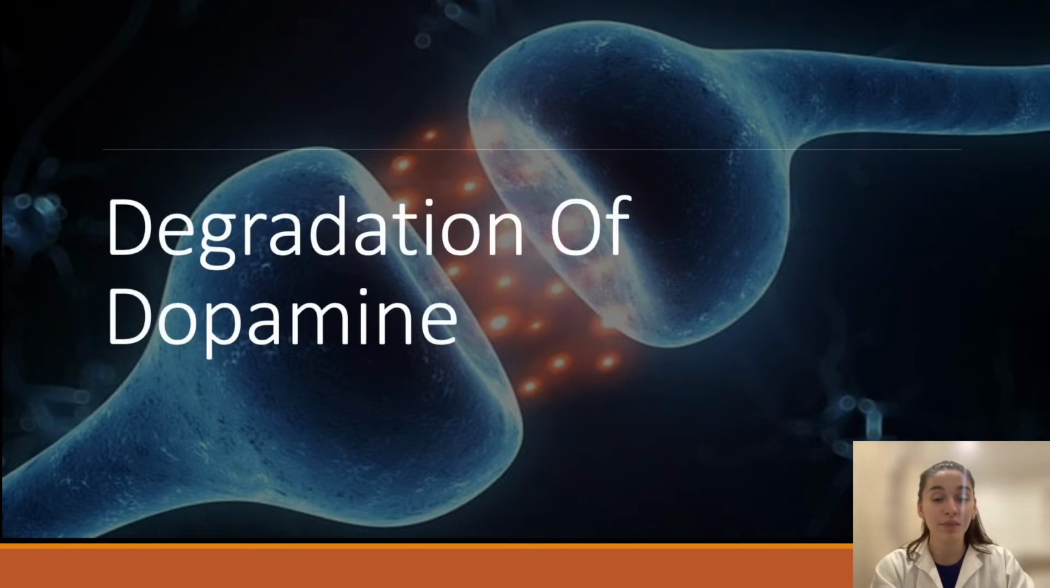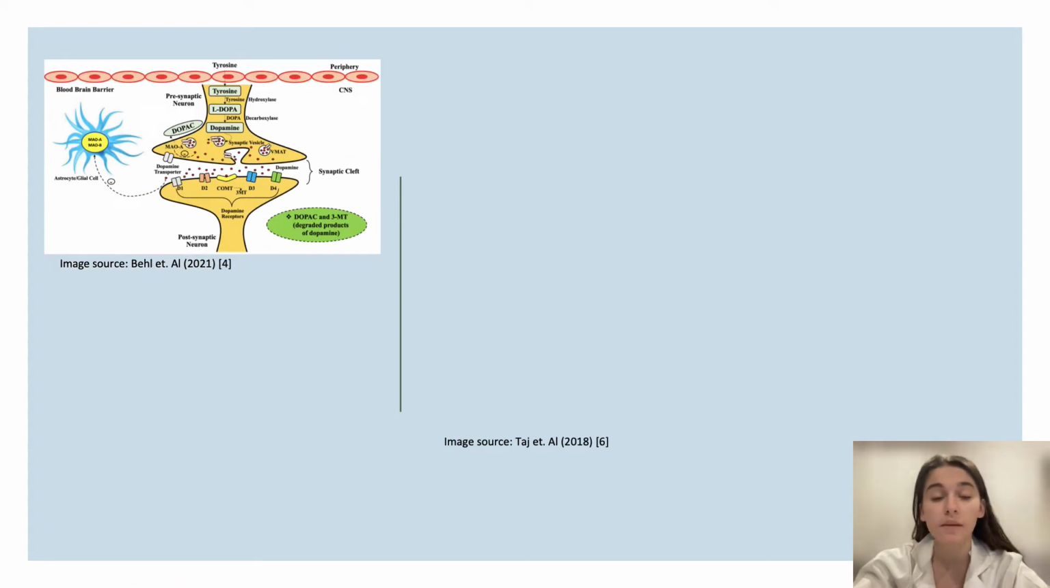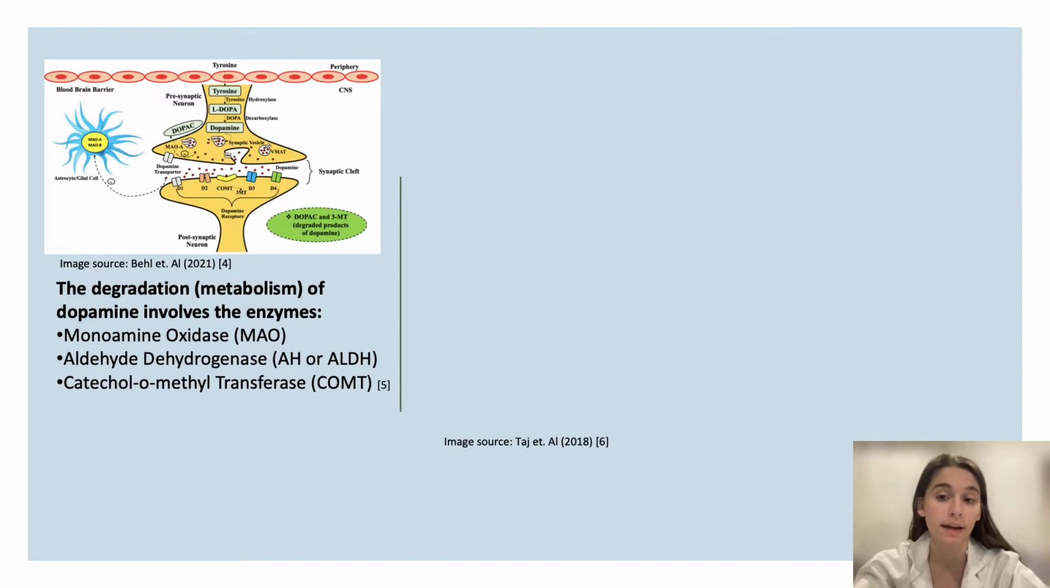Thank you, Lachlan. Like its synthesis, the degradation of dopamine is a vital process within the body. The dopamine released into the synaptic cleft is absorbed by the surrounding glial cells, and the metabolism or degradation of dopamine is catalyzed primarily by the enzymes monoamine oxidase or MAO, aldehyde dehydrogenase or AH, and catechol-O-methyltransferase, also referred to as COMT. The order that these enzymes interact with dopamine does differ.